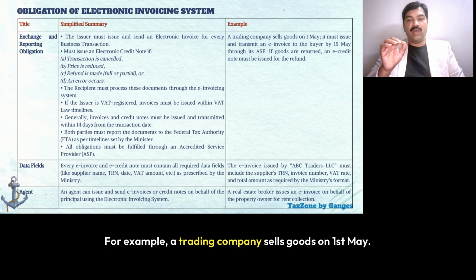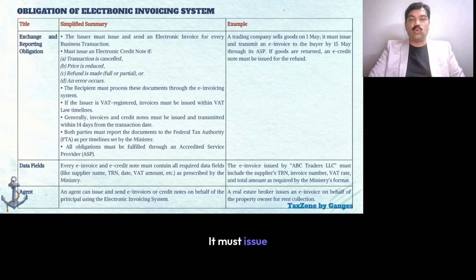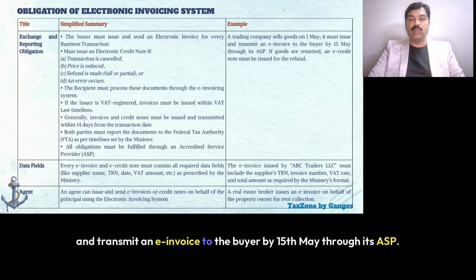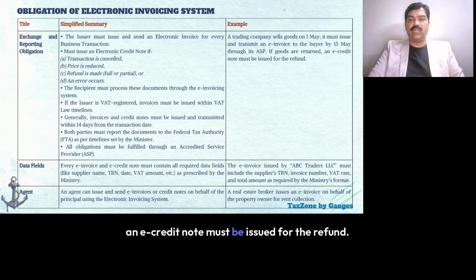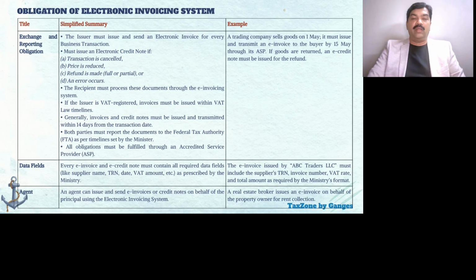For example, a trading company sells goods on 1st May. It must issue and transmit an e-invoice to the buyer by 15th May through its ASP. If the goods are returned, an e-credit note must be issued for the refund.